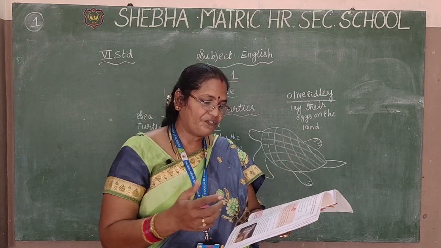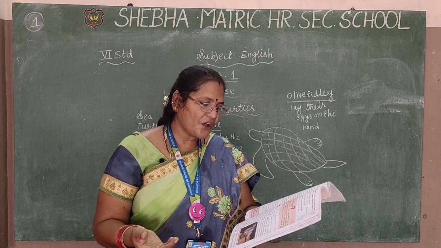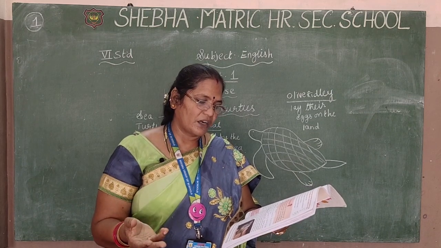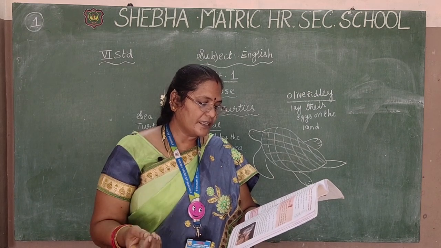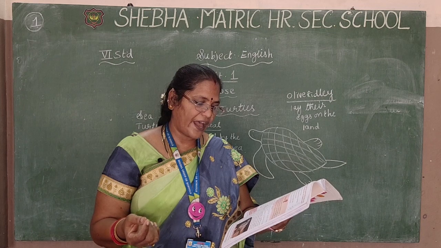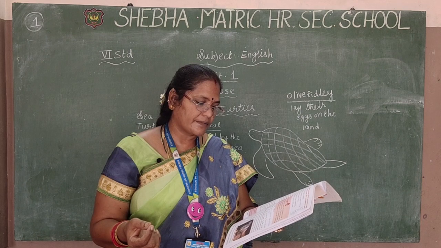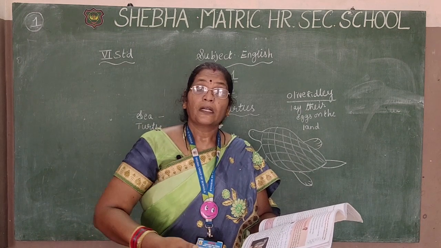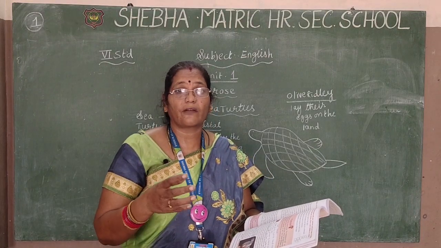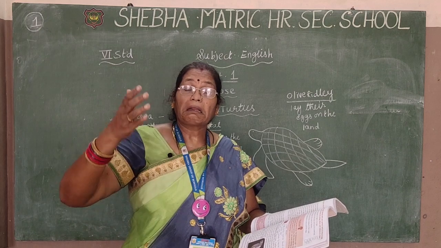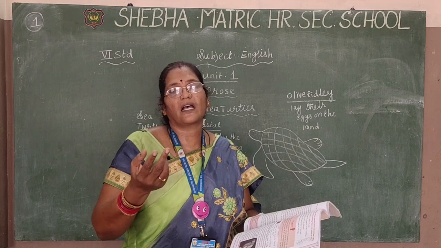Okay, so they will fall prey to crabs or birds even before they reach the water. Most of those that do not make it into the water will also be eaten by many predators in the sea. So sad. Within the first few days of their lives, scientists estimate that only 1 in every 1,000 hatchlings becomes an adult. See what they said, 1,000. The turtle lays only 100 eggs, and we think that is so many eggs. But out of 1,000 eggs, only 1 or 2 become an adult,